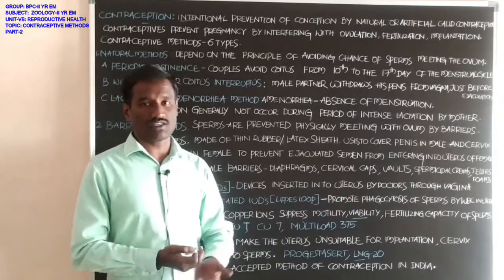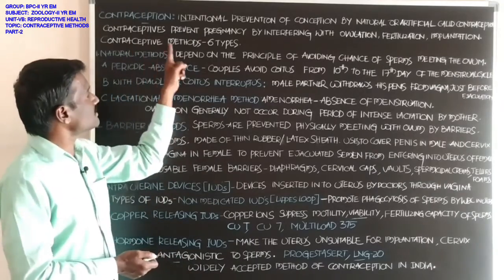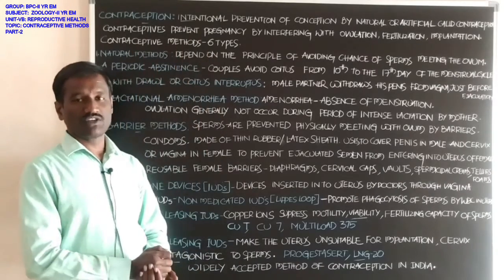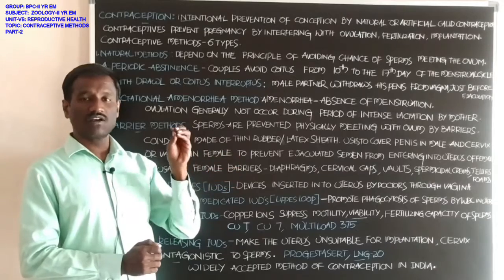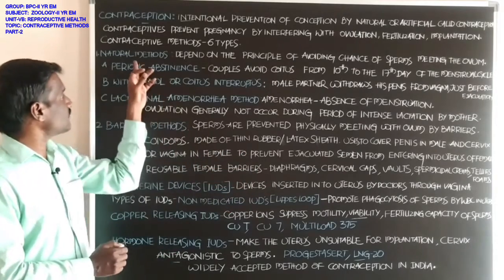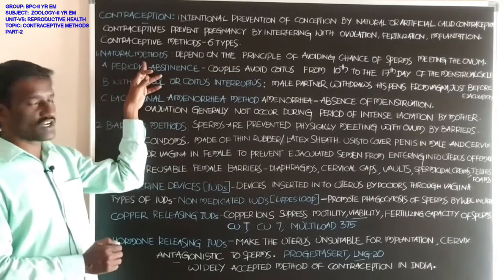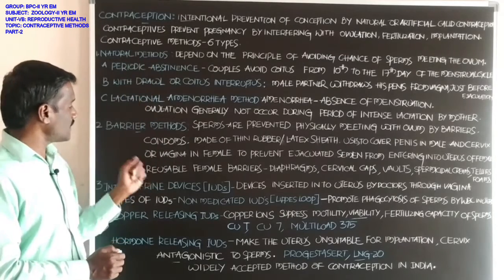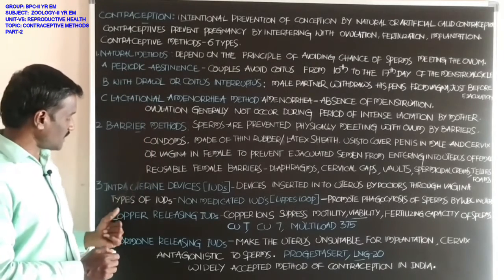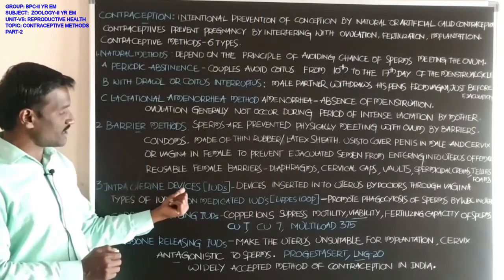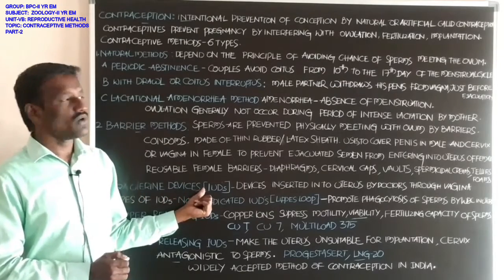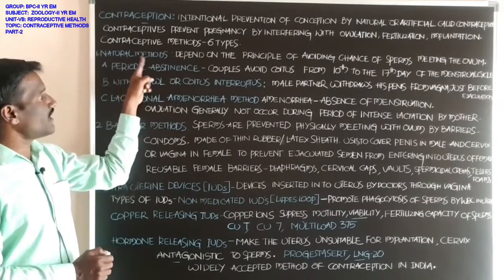Students, these contraceptives prevent pregnancy by interfering with ovulation, fertilization and implantation. Contraceptive methods are mainly 6 types. The first one is natural methods, the second one is barrier methods, and the third one is intrauterine devices. First, natural methods.